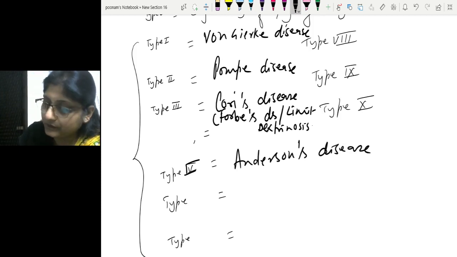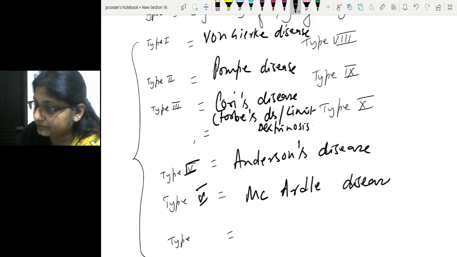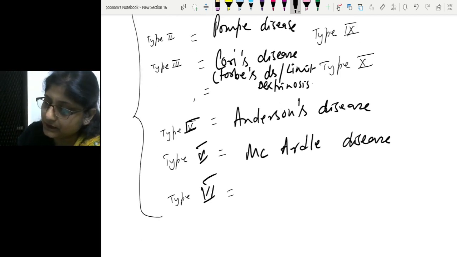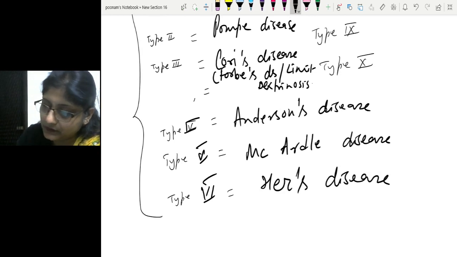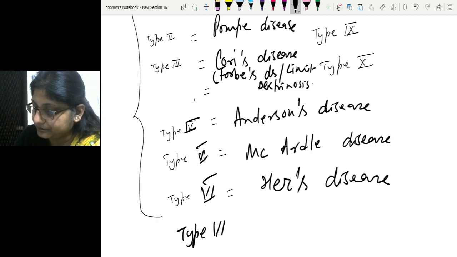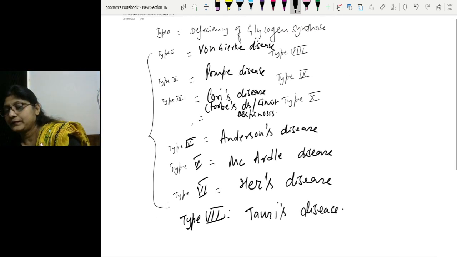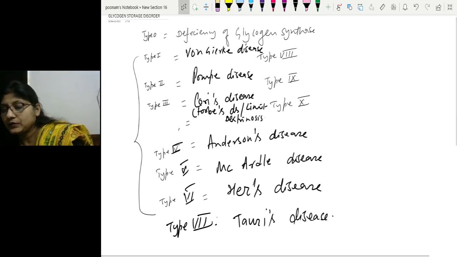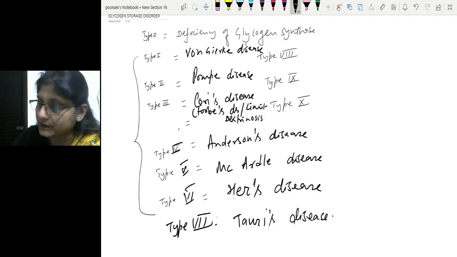Type 5 is McArdle disease. Type 6 is Hers disease. And type 7 is Tarui disease. So these are the various names of these glycogen storage disorders from type 1 to type 7.